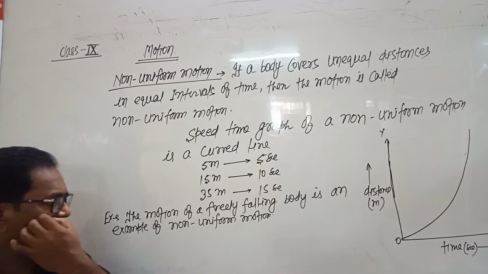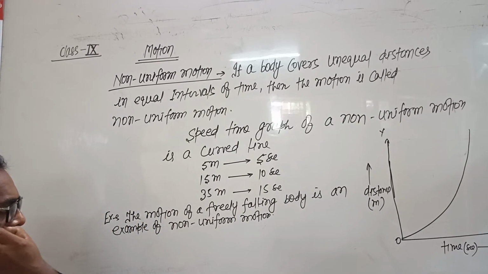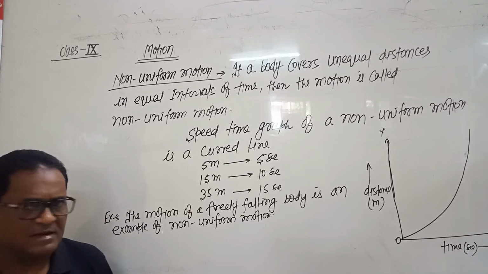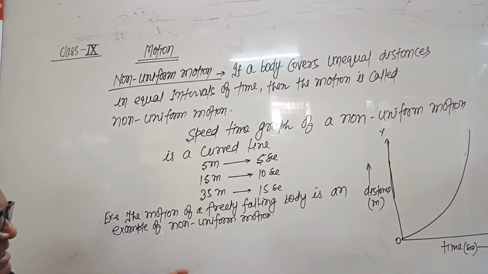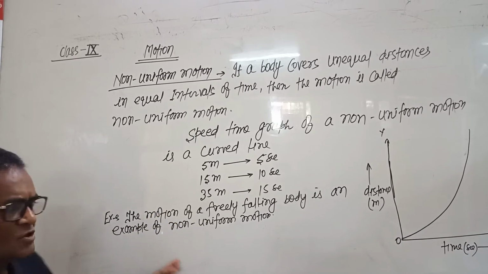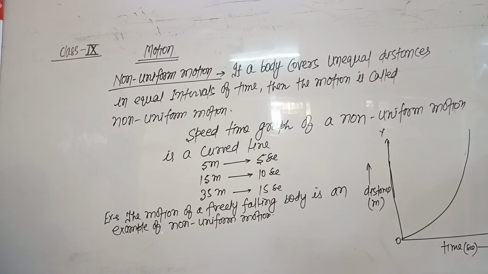Continuously its speed goes on increasing. So in equal intervals of time, there is unequal distances covered. So the motion of a freely falling body is an example of non-uniform motion.